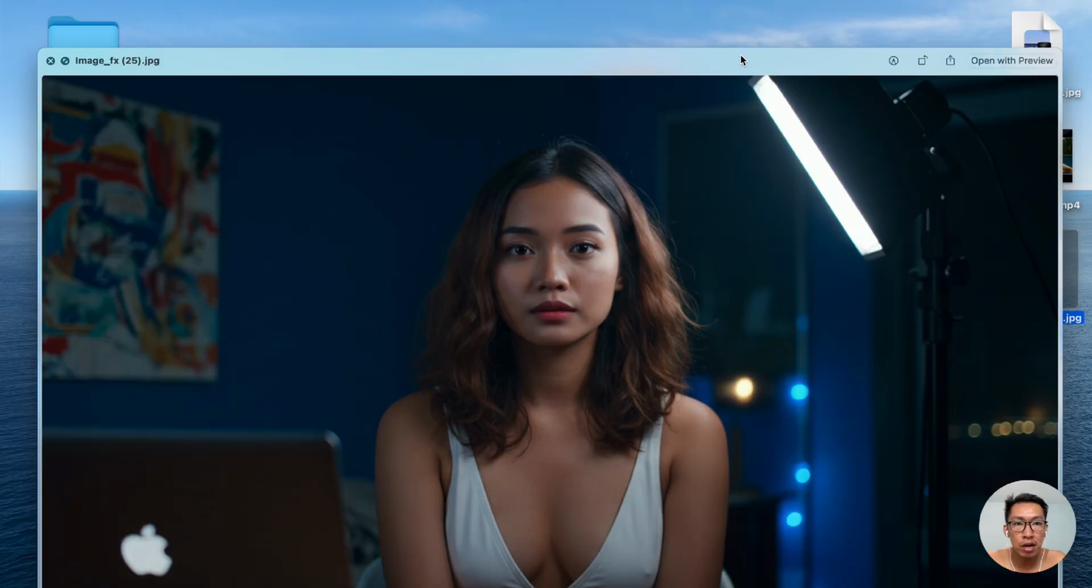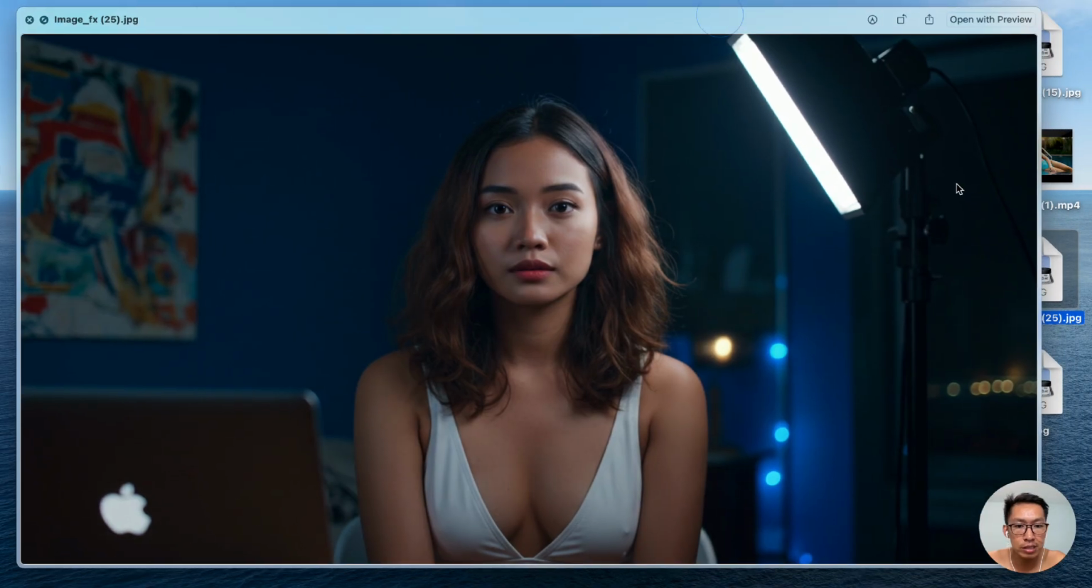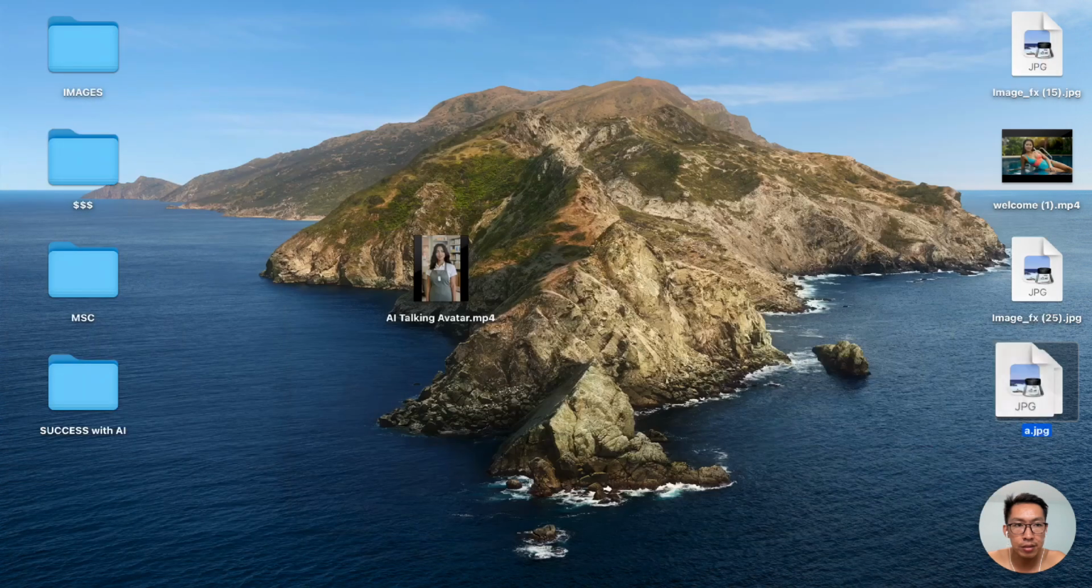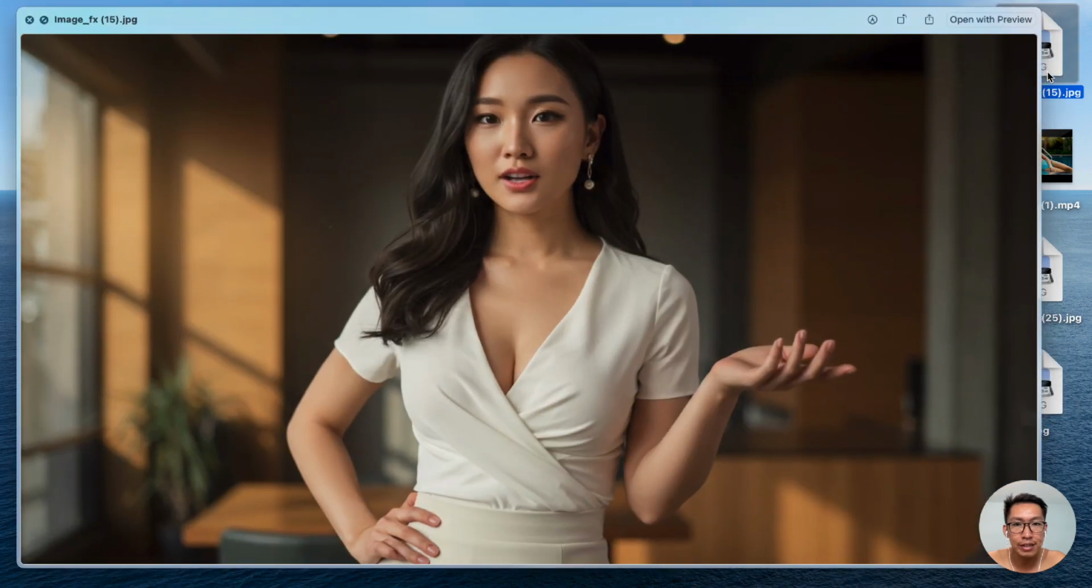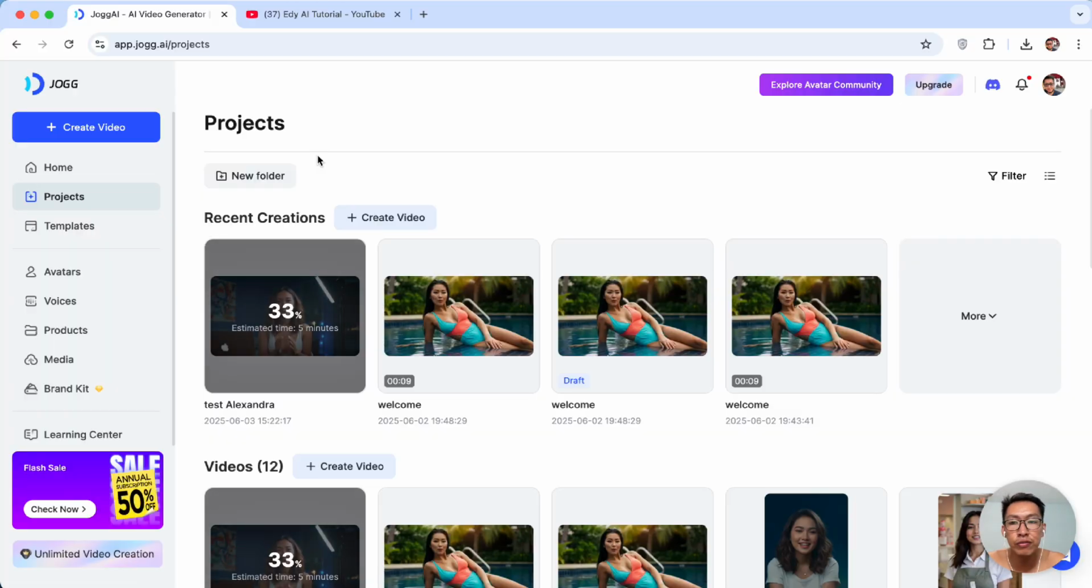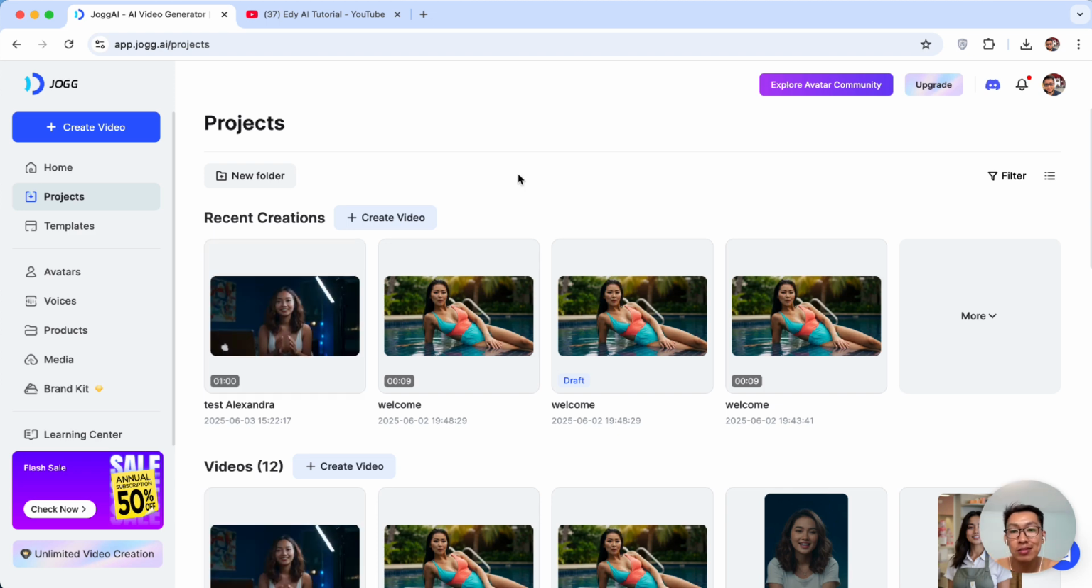So yeah, that's how I generated this image and this image and this image. We're gonna wait for this to finish and I will show you the end results. Alright guys, so this is done generating. We're gonna watch it together.